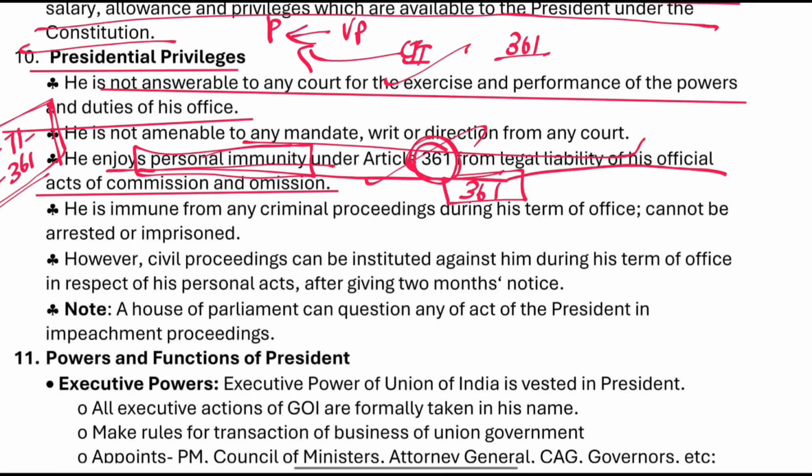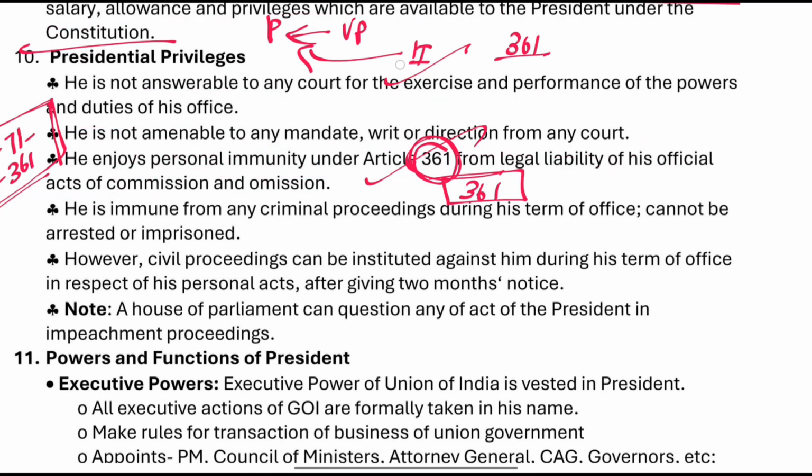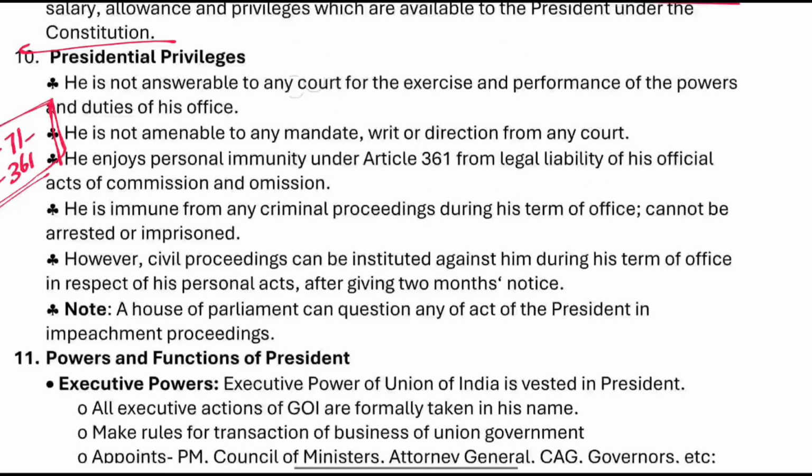So, under Article 361, there is a personal immunity as well, from the legal liability of his office, because of his official acts. Immunity for his official acts of omission and commission.